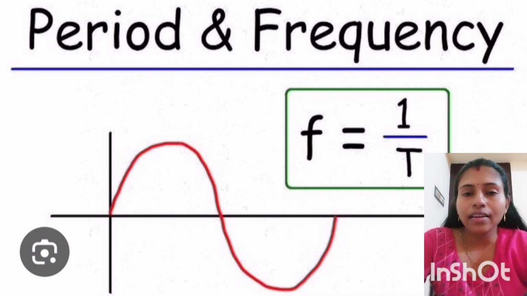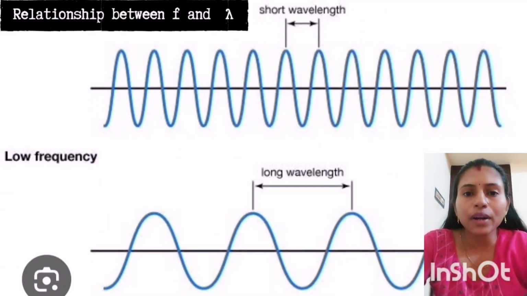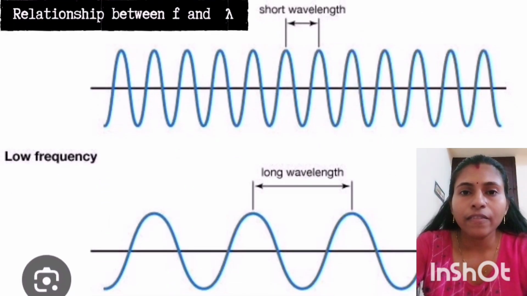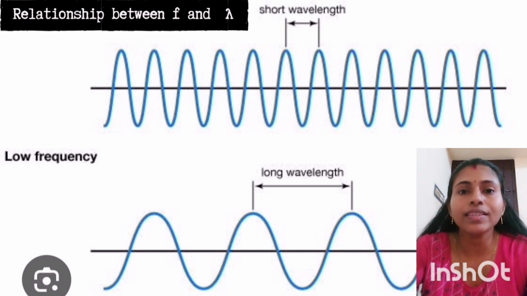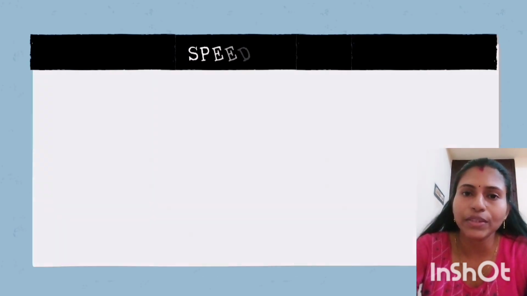Frequency and period are related as f is equal to 1 by T. Now, is there any relationship between frequency f and wavelength lambda? Yes, both are inversely proportional. That means, as you can see in this picture, when frequency increases, what happens to wavelength? Wavelength decreases and vice versa.